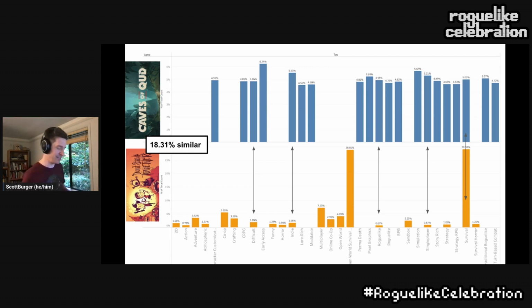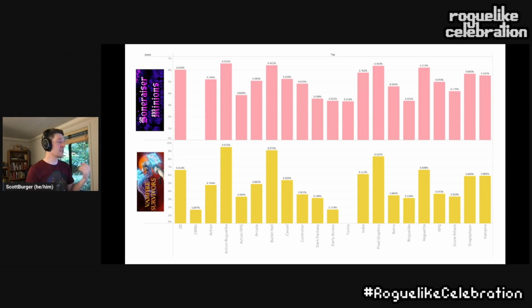Well, I'm glad you asked, because what if instead we compared some other games that maybe on the face of it might be more similar to each other? So let's compare two survivor-like games of the Rogue genre, the Rogue universe. On the top, we have the game Bonezap Minions. And on the bottom, we have a game, maybe you've heard of it, called Vampire Survivors? I don't know. Our assumption is that these games should be roughly similar. There's some categories that don't line up, and that's totally fine. I wouldn't expect all categories to line up every time, but we do the same hand-wavy math calculation. These games are 96% similar. That's kind of a big difference from the 18% that we saw before.